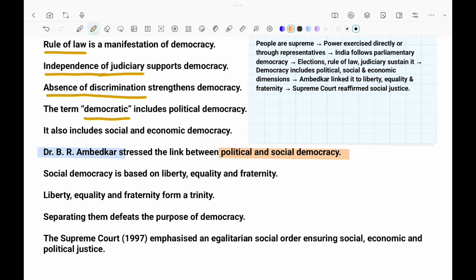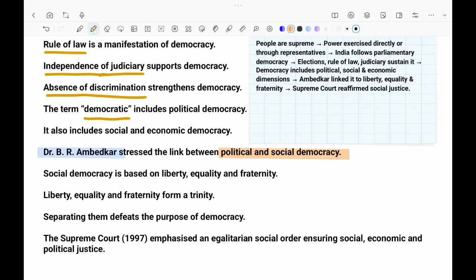He says that political democracy cannot survive without social democracy, meaning voting alone is useless if society has inequality, caste obsession, or injustice.